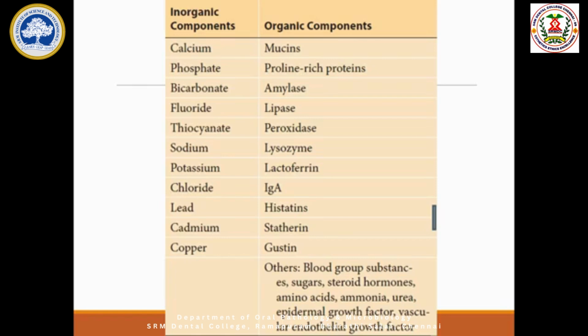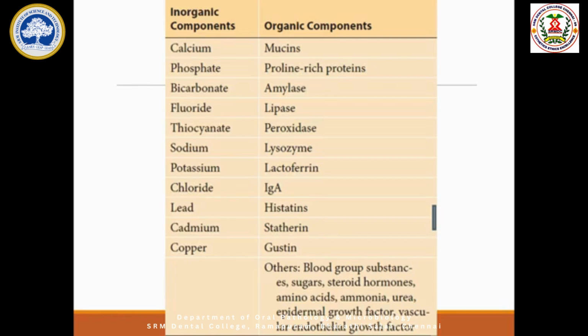IgA, Ig means immunoglobulin, antibody. So IgA is a type of antibody produced by plasma cells. Plasma cell is again a derivative of B lymphocyte, white blood cell. So that white blood cell, B lymphocyte, transforms into plasma cell and secretes so many antibodies.